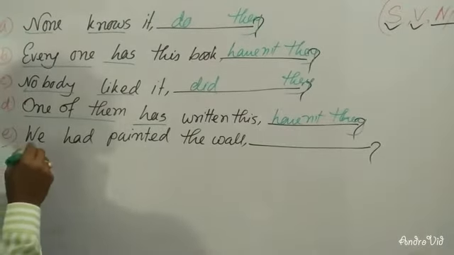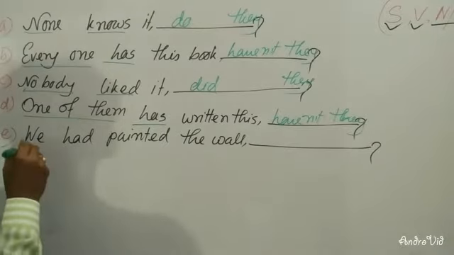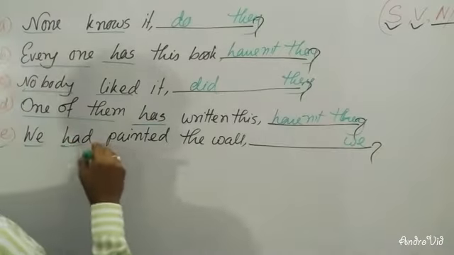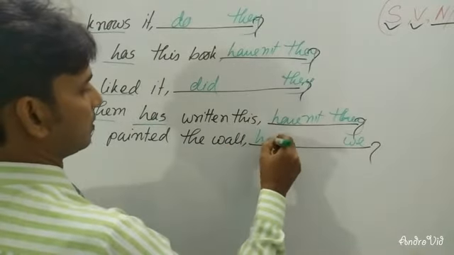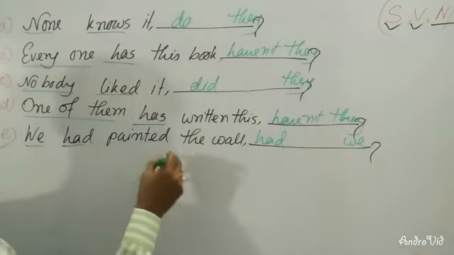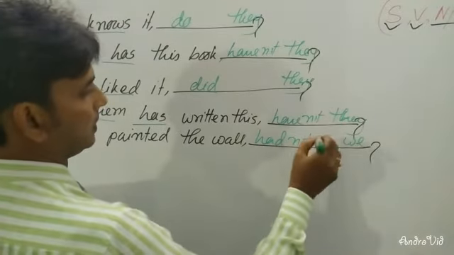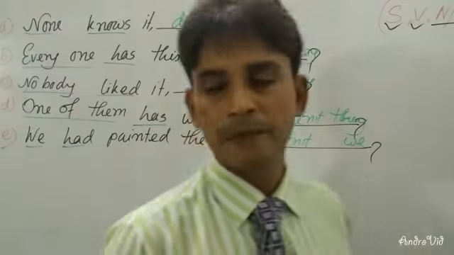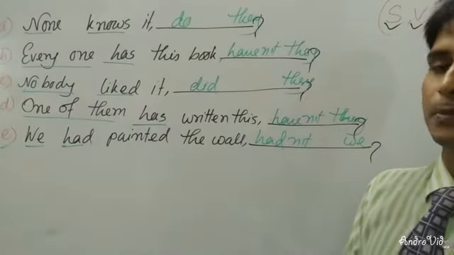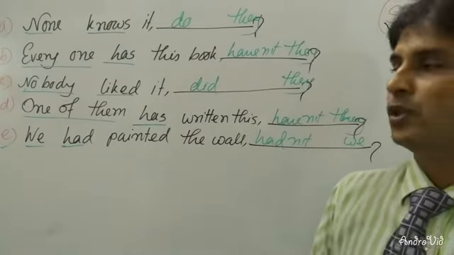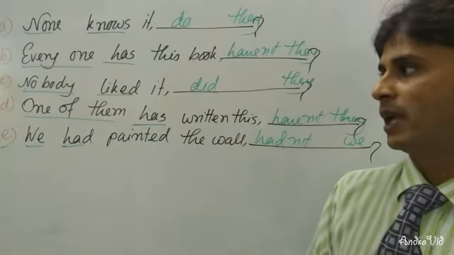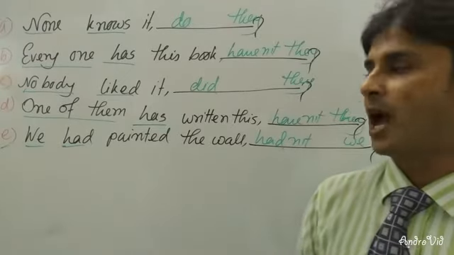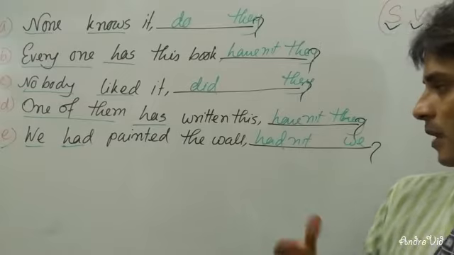Dear learners, in the sentence we have painted the wall, with the subject we, so you will have to take we here, and had is an auxiliary verb, so you will have to use had. There is no negative word, so you will have to use not. So in the first sentence, none knows it, do they? In the second sentence, everyone has this book, haven't they? Nobody liked it, did they? None of them has written this, haven't they? And we had painted the wall, hadn't we?